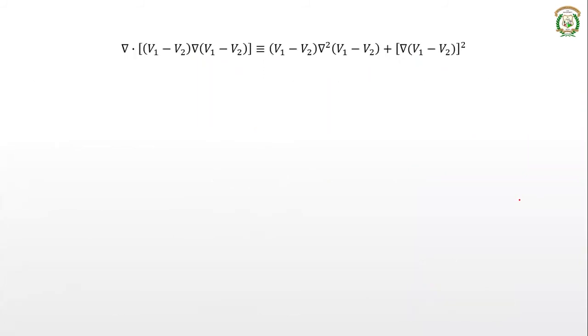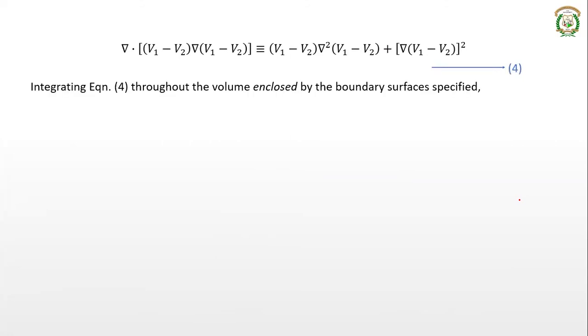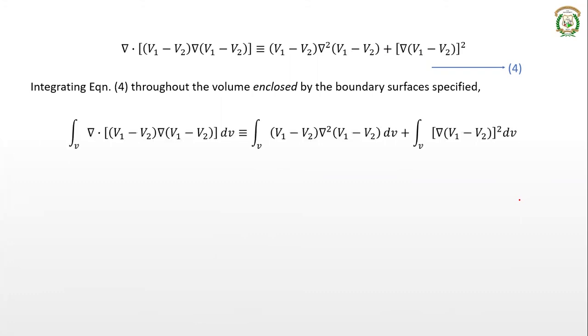if you integrate this, we take this as equation number 4. So if you integrate this equation number 4 throughout the volume enclosed by the boundary surfaces that is specified, you are going to integrate with respect to volume. Integration of this with respect to v will be equal to integration of both the terms, right? This with respect to v plus integration of this with respect to v, right? So that is one integral on the LHS and two terms on the RHS. Okay, so the first term, you take this as equation number 5.